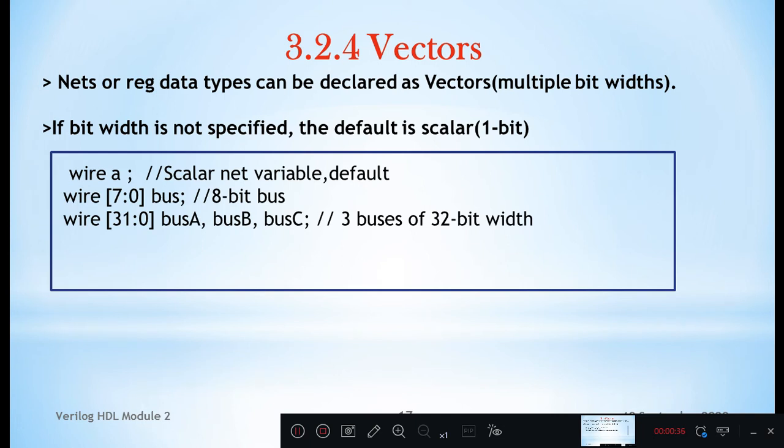If you see an example, wire A corresponds to you defining a net with a name A whose size is 1 bit by default. Wire [7:0] bus indicates you are defining an 8 bit bus. Bus width is 8 bit. Then wire [31:0] A, B, C: here you can observe you are defining 3 buses, bus A, bus B and bus C, each of size 32 bit width.